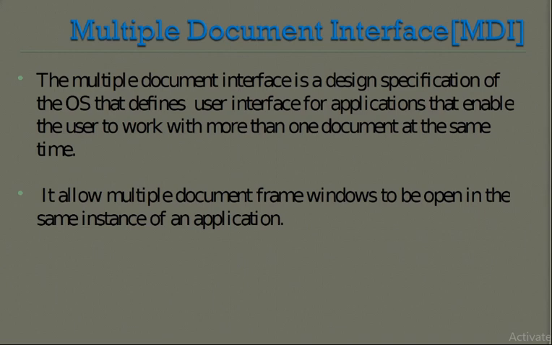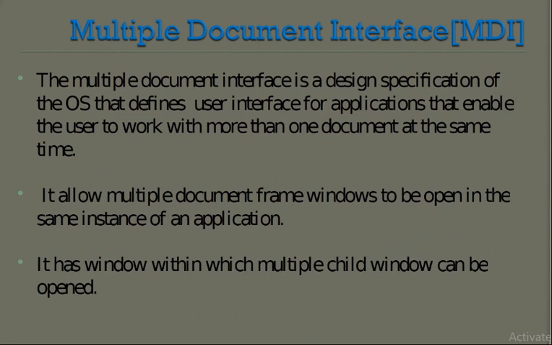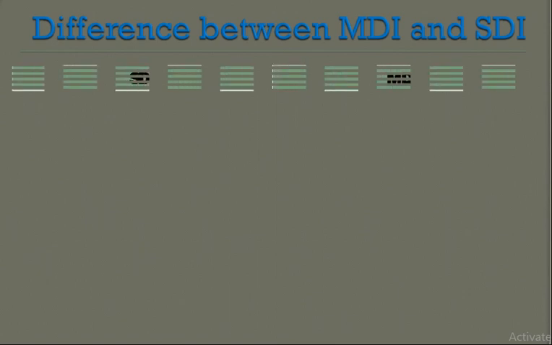More than one application can be opened. It has a window within which multiple child windows can be opened. That means within one window another window can be opened. There are two terms, multiple document interface and single document interface, that is MDI and SDI. Let us see the difference between MDI and SDI.